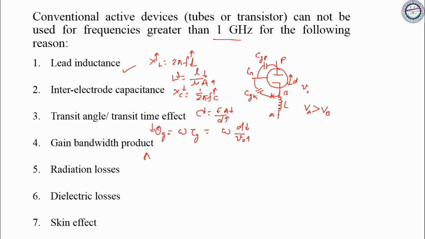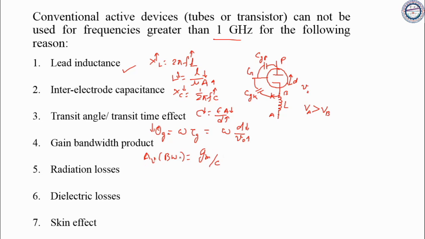Gain bandwidth product, AV into bandwidth, should be equal to GM upon C. So this says gain bandwidth product is limited to GM by C. Now you can see here, for high frequency above 1 gigahertz, your bandwidth will be high. That means your gain should be reduced, and that means the performance of the triode will be decreased.